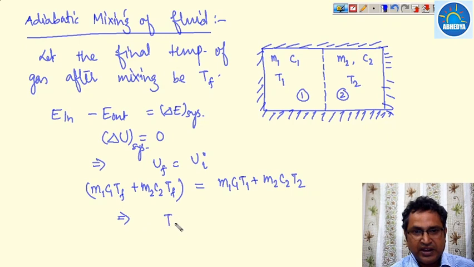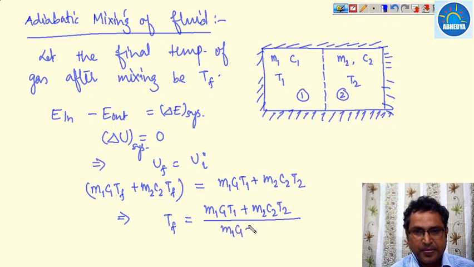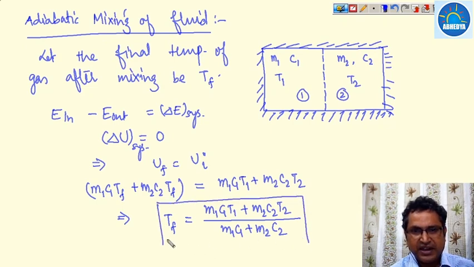Therefore, the final temperature of the gas after mixing becomes M1C1T1 plus M2C2T2 divided by M1C1 plus M2C2. So this is the final temperature of the gas after the mixing.